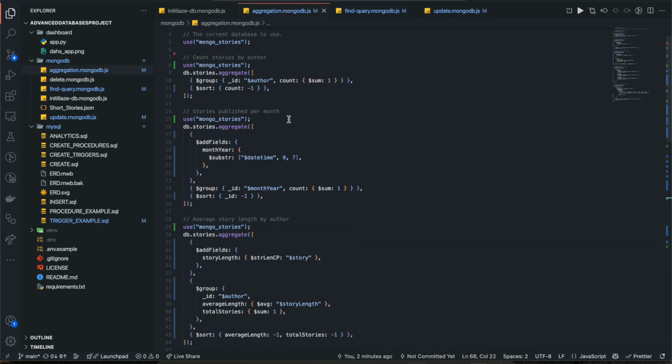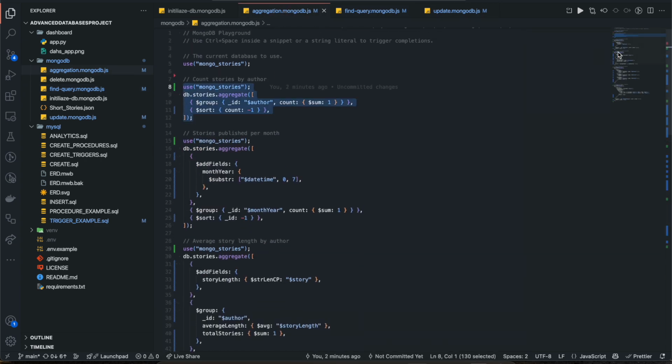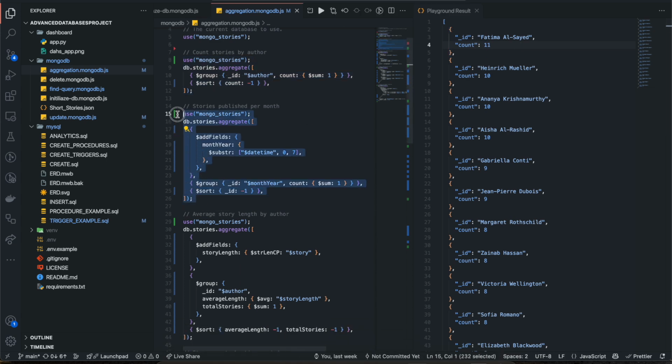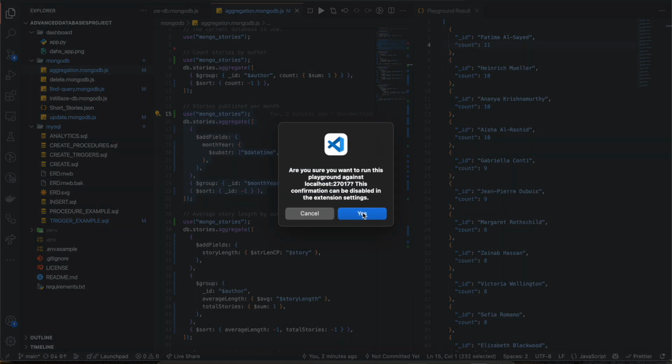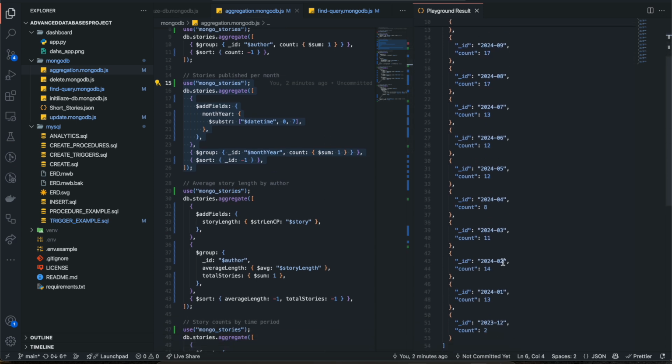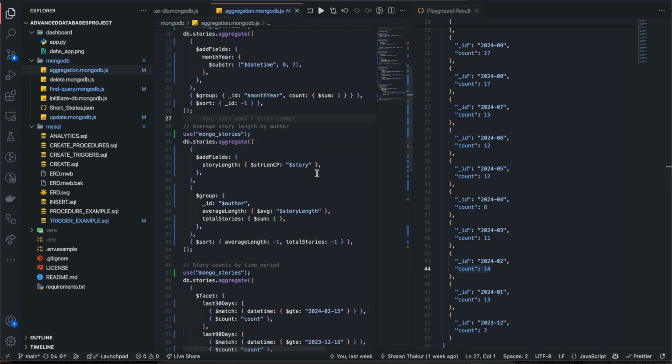Now for the aggregations, I have a different file altogether. So if I want to see the story count based on the author, we can see the author's name and the stories that they have. Then I have stories published per month. So December 2024 had the maximum at 12. No, sorry, February 2024 had the maximum at 14.